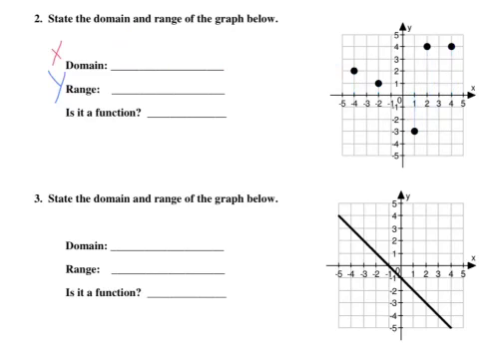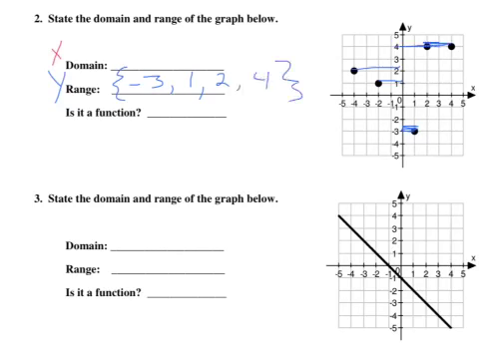Now we're going to look at the range. So we're going to look at the y values. I'm going to trace each of the points back to the y-axis. So this one goes back to the -3. So for my range, I'm going to put -3. The next one traces back to +1. This one's at +2. And both of these are at +4.